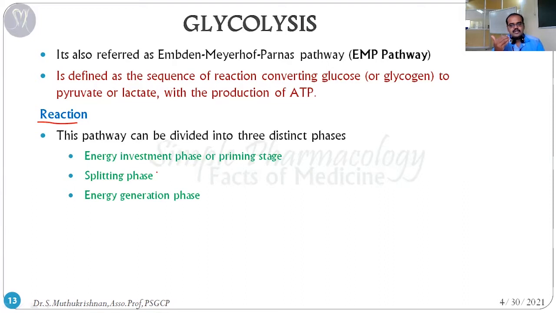The second phase is the splitting phase. In this phase, your glucose molecule is going to split into two molecules, so that phase is called the splitting phase. The third one is the energy generation phase. Exactly, the energy is obtained from this phase. So glycolysis can be divided into three phases: energy investment phase, splitting phase, and energy generation phase.